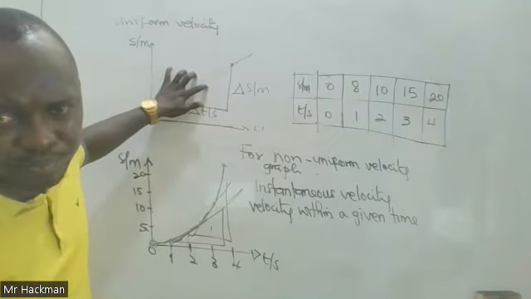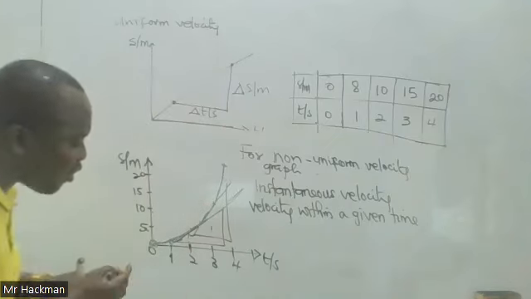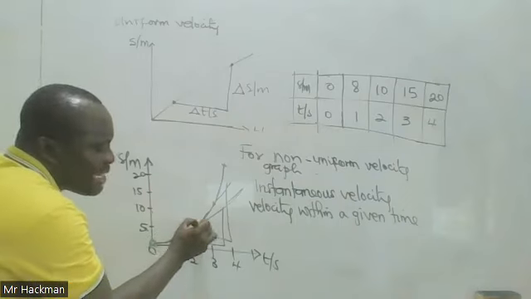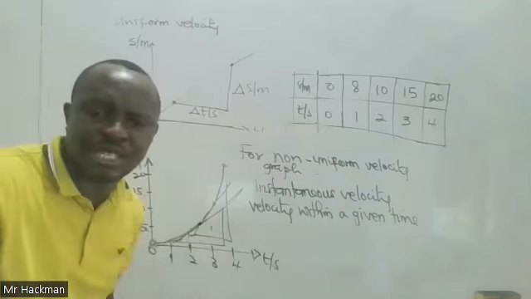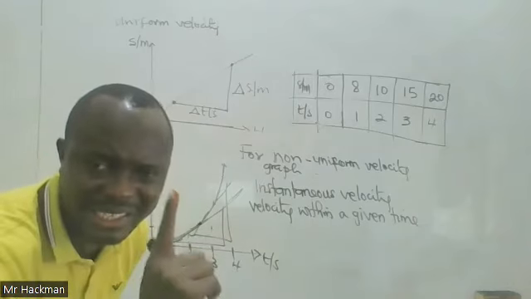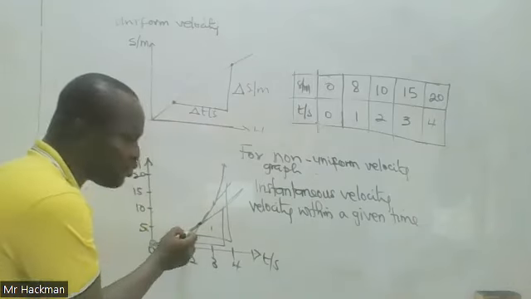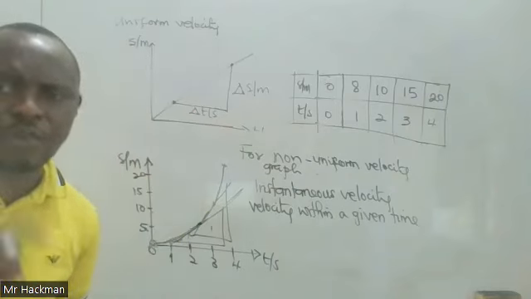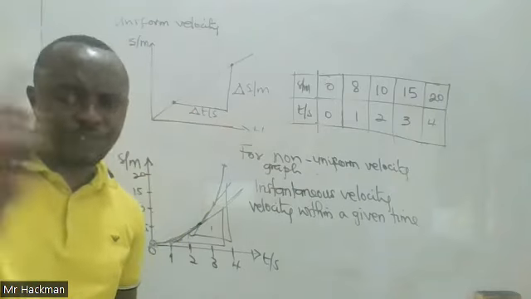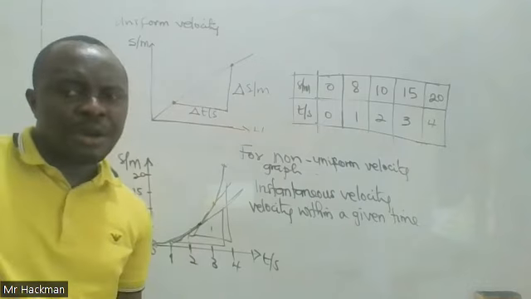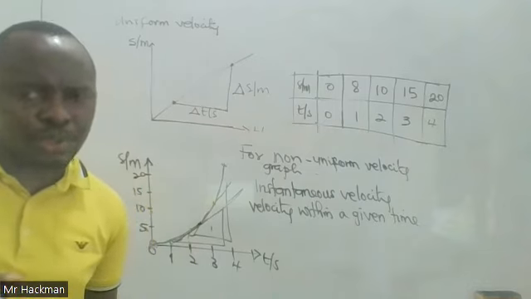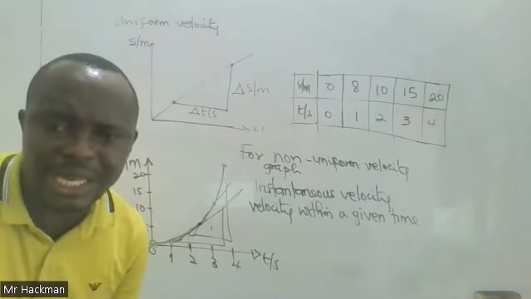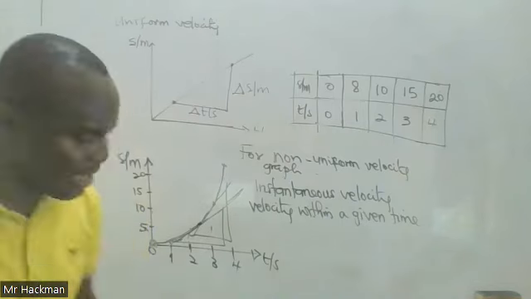Are you okay? And so you can only determine the slope, which represents velocity, within a given time. Maybe at 2 seconds, I want to determine the slope. Don't forget the slope will give you velocity. So if you want to determine the slope within 2 seconds, then you are looking for the velocity of the body within 2 seconds.